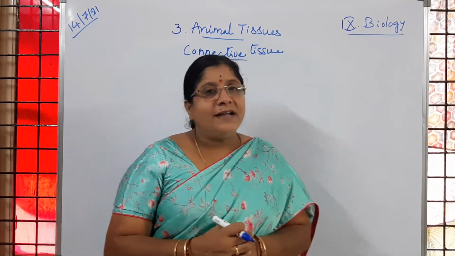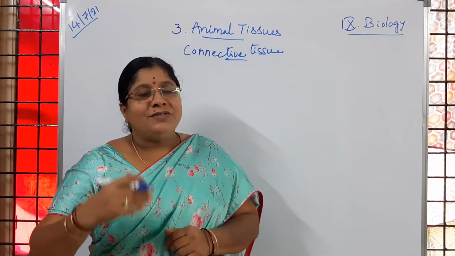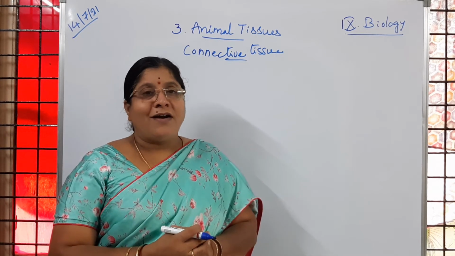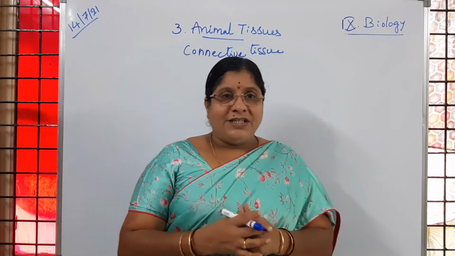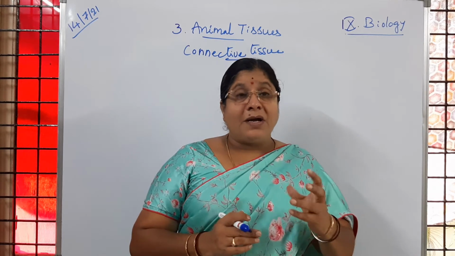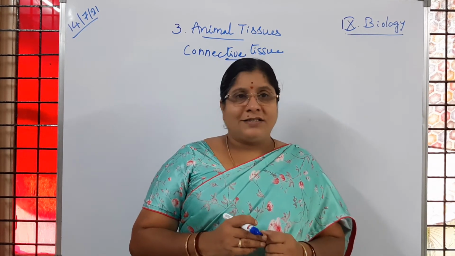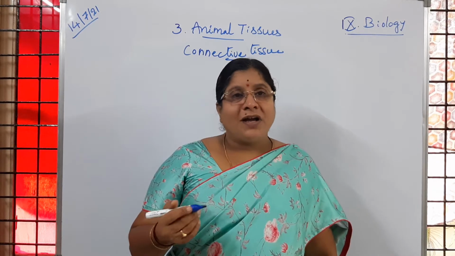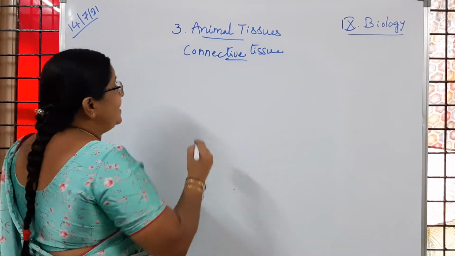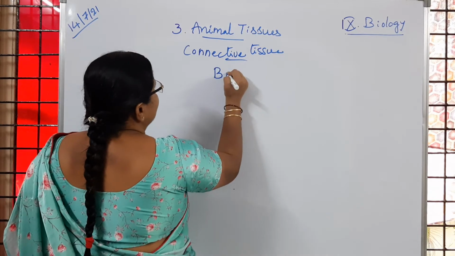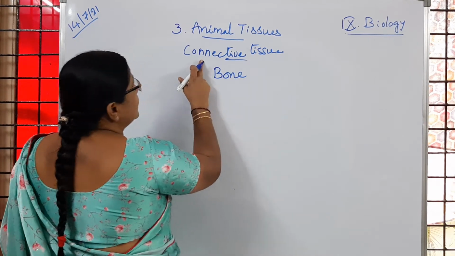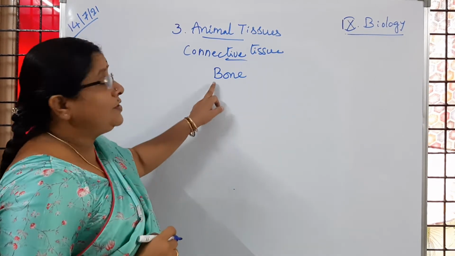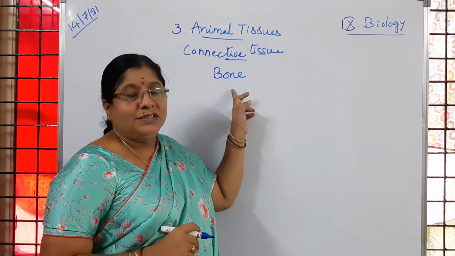What can you understand with that? All parts which are present in the body are not of the same nature. Some are observed as hard structures. So what are those hard structures? They are said to be bones. So now you are going to learn about another type of connective tissue which we call bone. Is it clear to children?